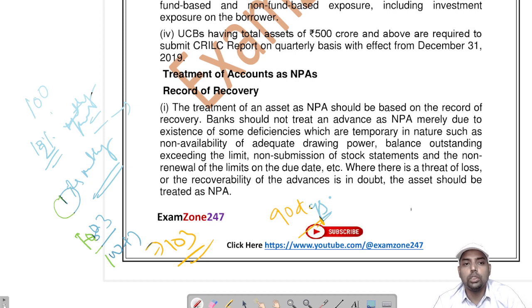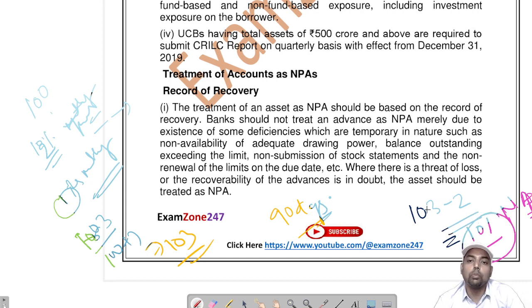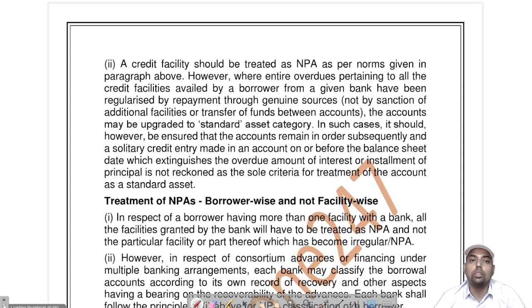Now suppose the person deposits 2 rupees, 103 minus 2 is equal to 101. It will be NPA, still NPA. Okay, it will be NPA. Right, the record of recovery. Suppose if 103 is the outstanding, it will be the asset part. Okay, asset has been increased? No, it will be based on the recovery as standard asset. It will be only standard asset when there is a recovery. If there is no recovery, it should not be classified as non-NPA. Okay, means accrual is not counted.